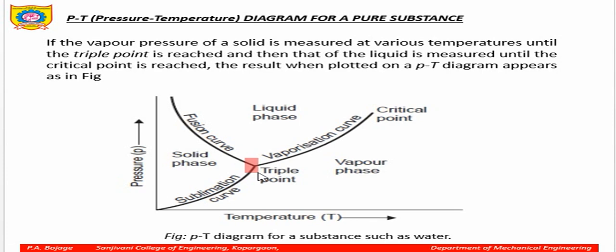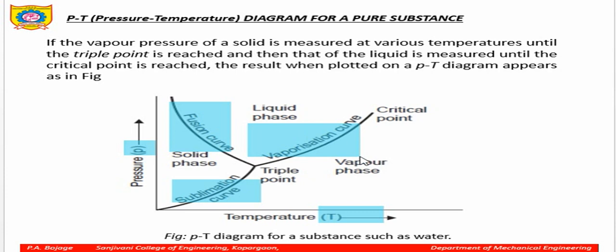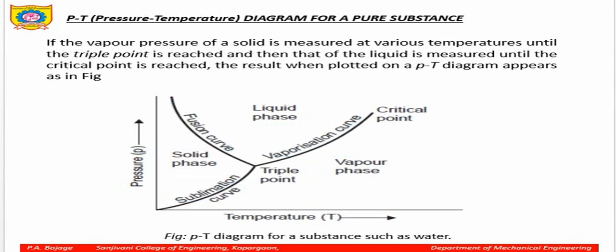The triple point signifies that all the phases, that is solid phase, liquid phase and vapor phase, coexist at the same point. So this is the triple point, and that is called the triple point of a pure substance. On the PT diagram, that is the pressure temperature diagram, it is represented in such a way. You can see this is the sublimation curve, the fusion curve from solid to liquid, and the vapor curve when it gets converted into the vapor form.